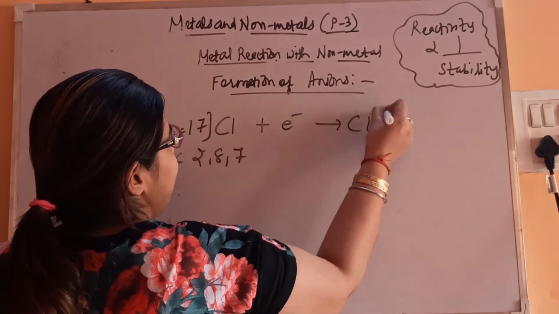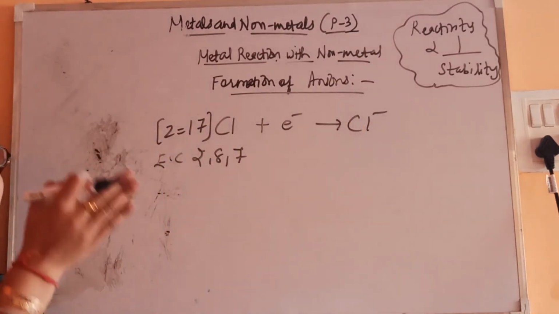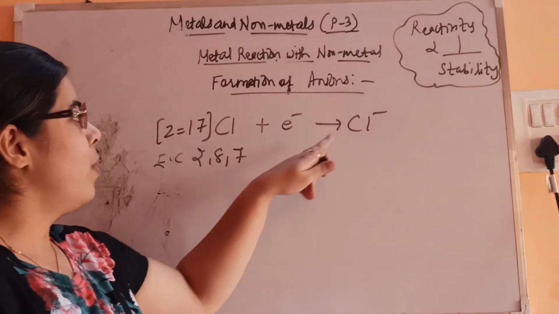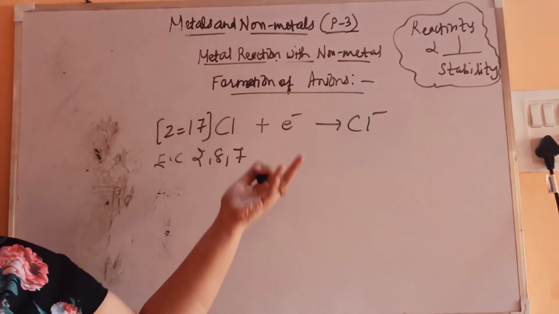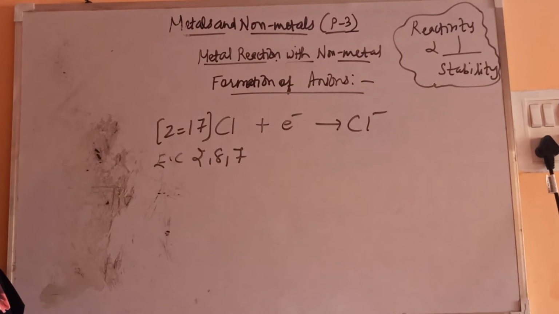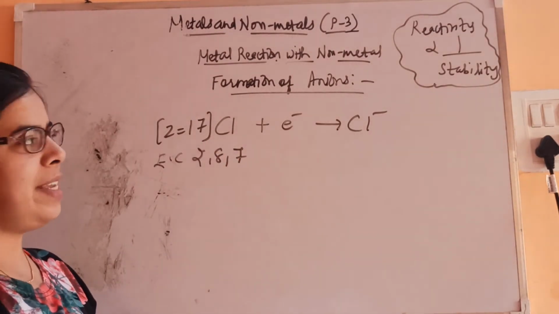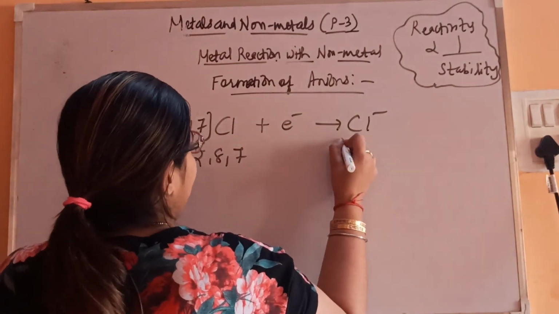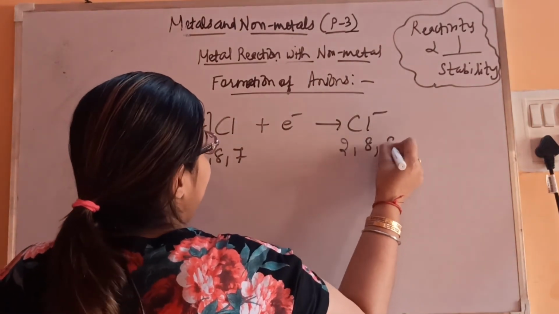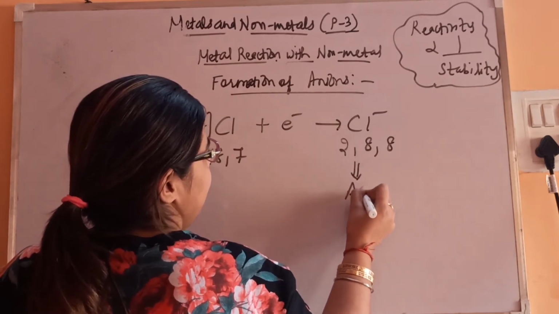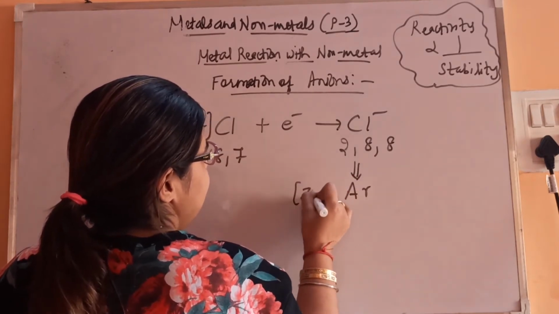So Cl minus. Whatever number of electrons are gained by the element, accordingly the charge will come. Similarly, the charge on the ion is equal to the number of electrons. Earlier it was the number of electrons lost; here it is equal to the number of electrons gained. Now the configuration is 2 8 8. The nearest noble gas is argon, whose Z is 18.